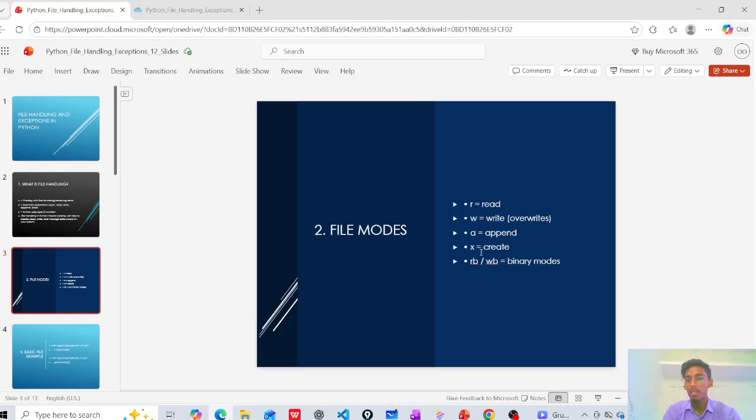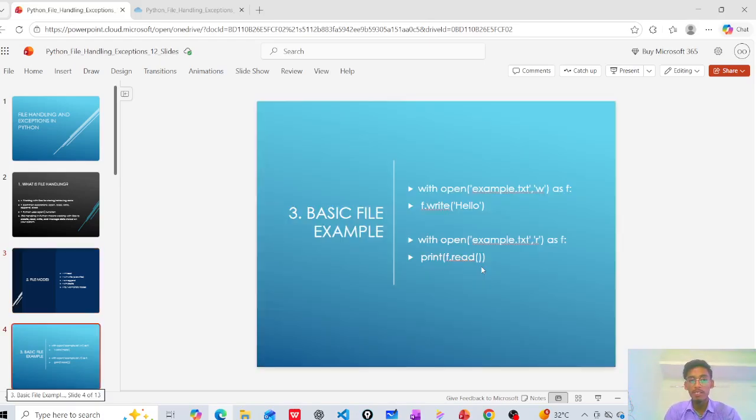X means create a new one, and RB and WB mean binary modes, read binary and write binary. R, W, A, X are useful for text files. RB and WB, the binary modes, are useful for non-text files. Let's see a basic file example, using the with operation. I will explain it later with an example.